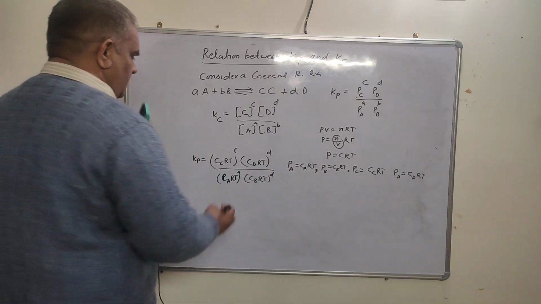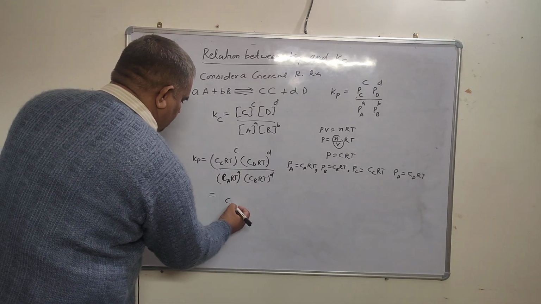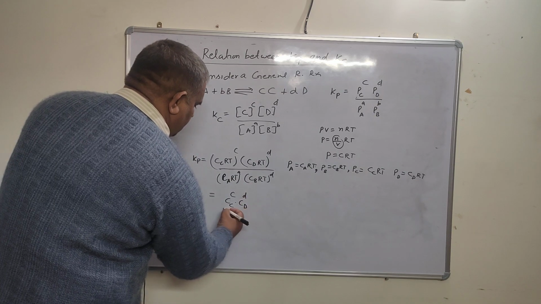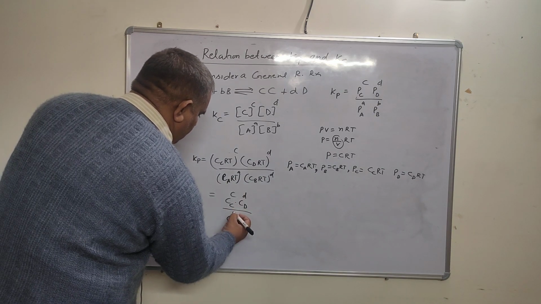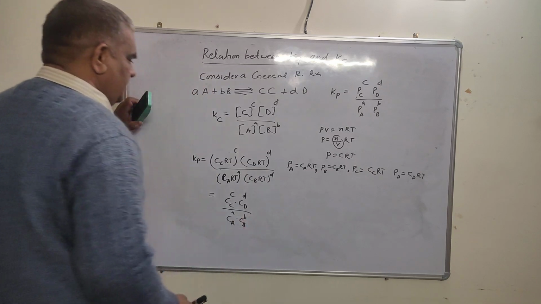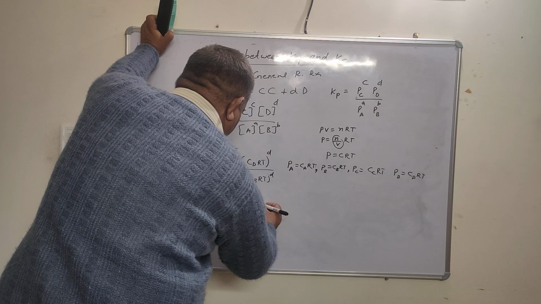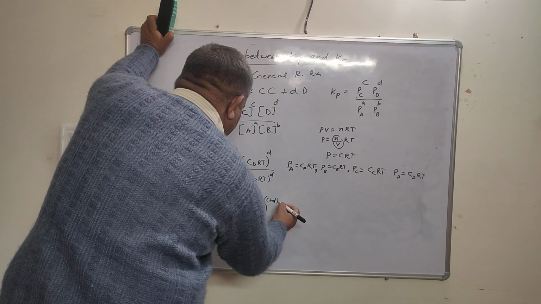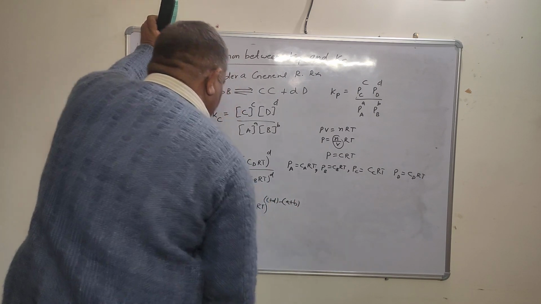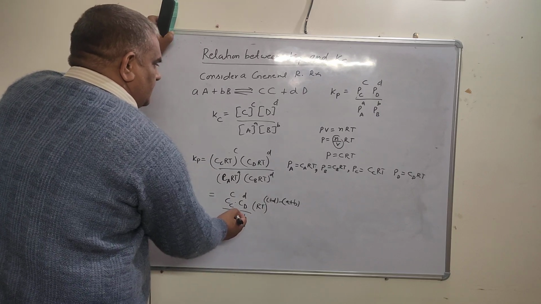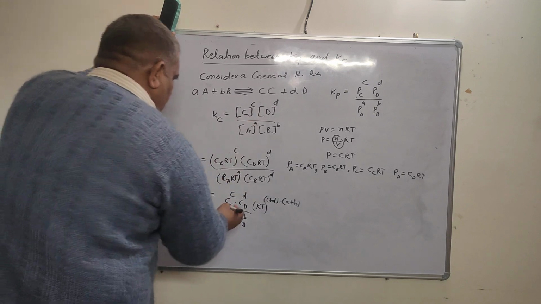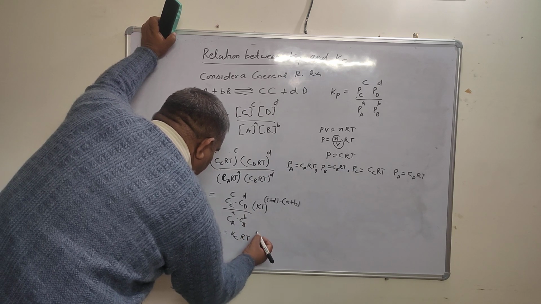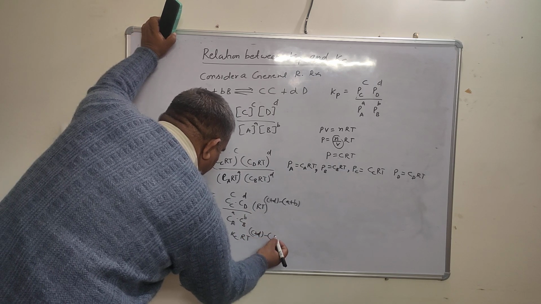इनको हम अलग ले लेंगे इस टर्म में. तो concentration of C की पावर c, this concentration of D की पावर d, this concentration of A की power a, concentration of B power b, and this RT जो है ये c plus d ऊपर माइनस का हो जाएगा a plus b, and this is the Kc in terms of concentration. पुट कर देंगे Kp equal to Kc and this RT, this c plus d minus a plus b.